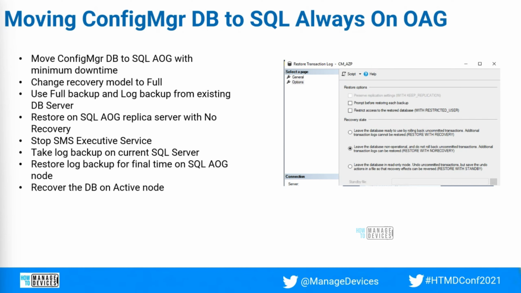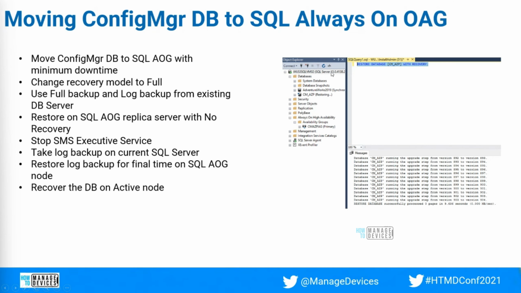Once that is completed, you need to recover the DB on the active node. So always you need to find out which node is the active replica node, and on the active replica node you need to run the command restore database with recovery, so that it will apply all the changes that happened and it will restore completely. Once this is completed, you need to add the database to Always On with join only.